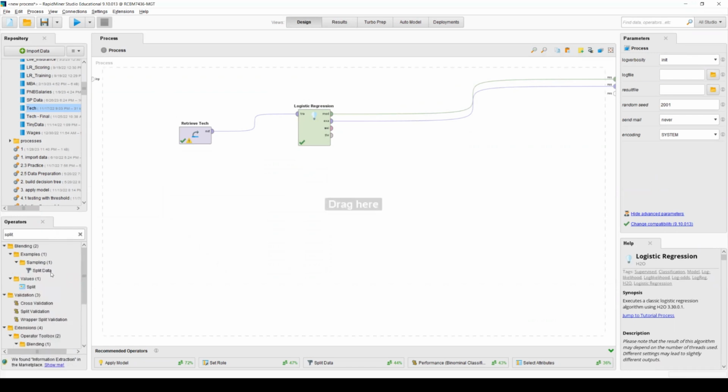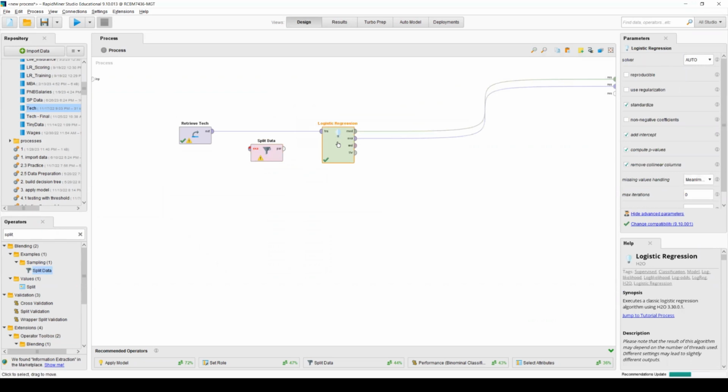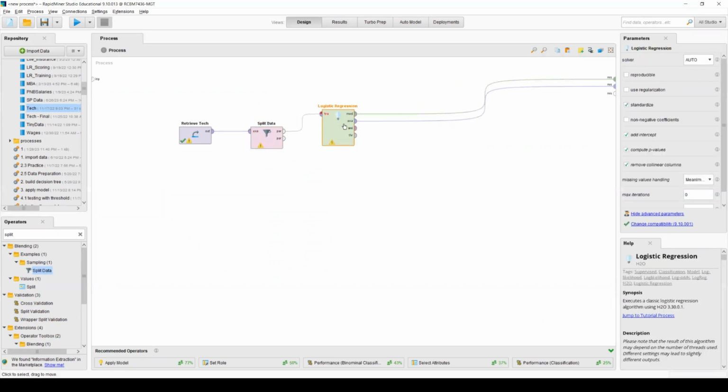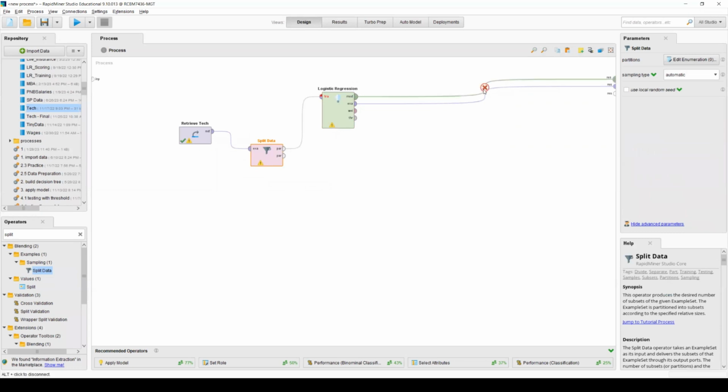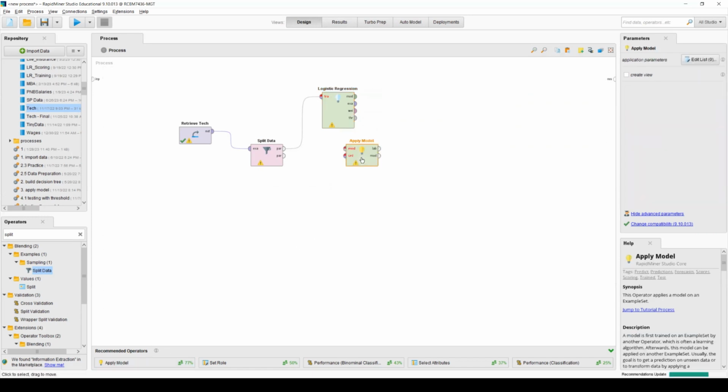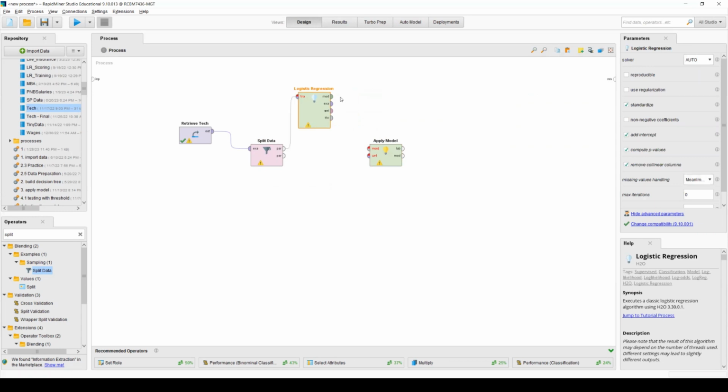So instead of this, I want to split the data. And then based on this, I try to use apply model, so based on this logistic regression model.